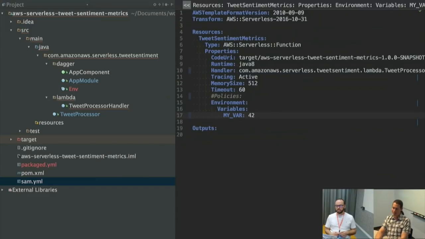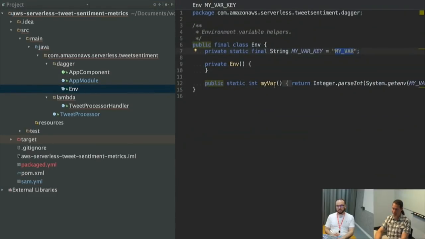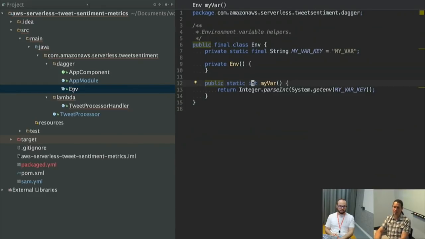So now this will actually come in as a string, because environment variables are all strings. But my code is going to parse it as an integer, and that way I get strong typing in my application. So that's how I like to handle environment variables and using them in my app.